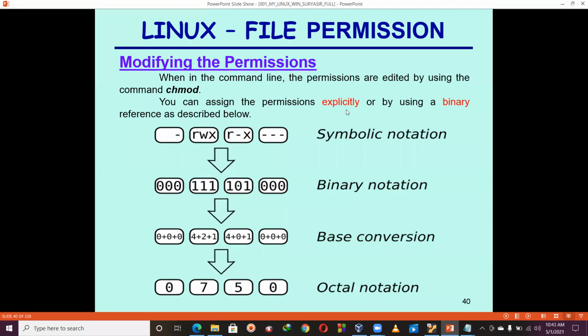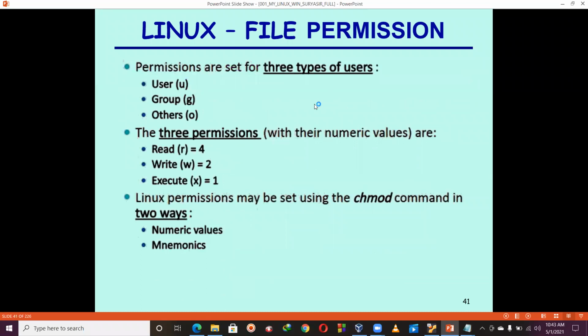Now, next one. Now see here, permissions are set for three types of users. As I told you, I have three types of users: the first type is user, second group, third others. Now three permissions with their numeric values: read is 4, for the write we use the numerical value 2, and for the execute we use 1. Okay. Linux permissions may be set using the chmod command in two ways, numerical ways and mnemonic ways. I will show you both ways. Okay, understand up to here?